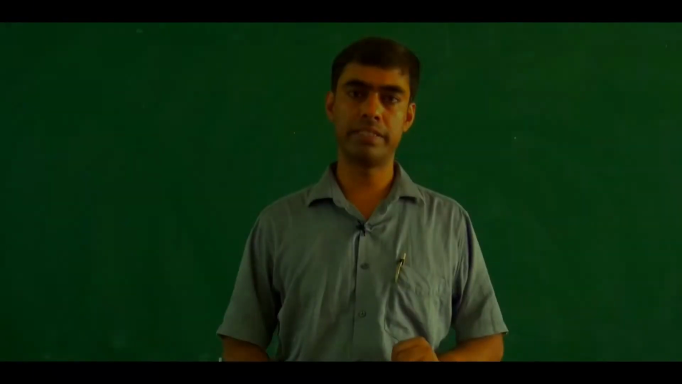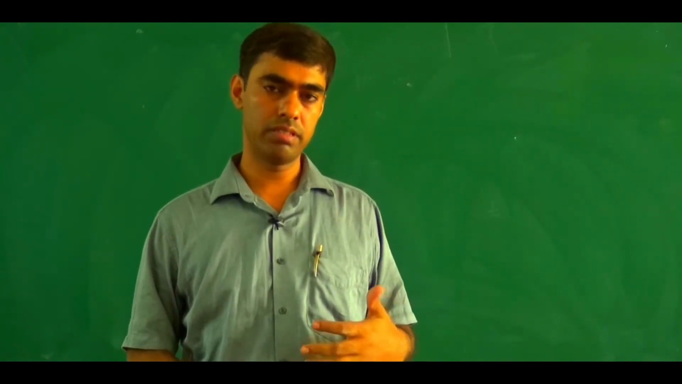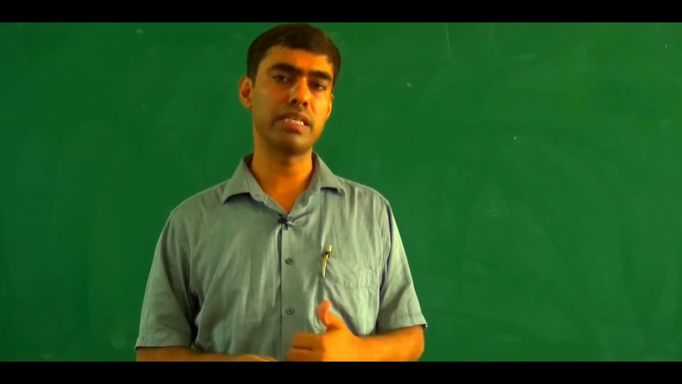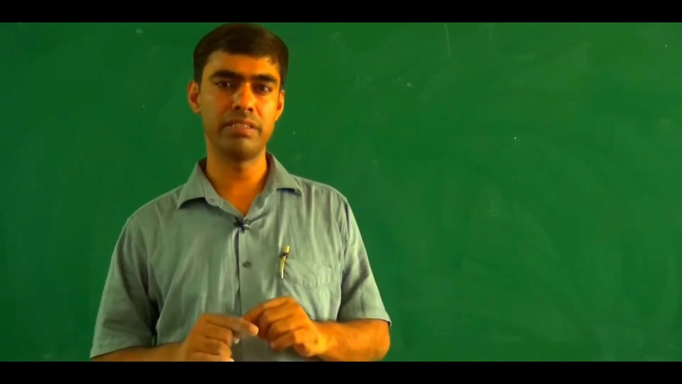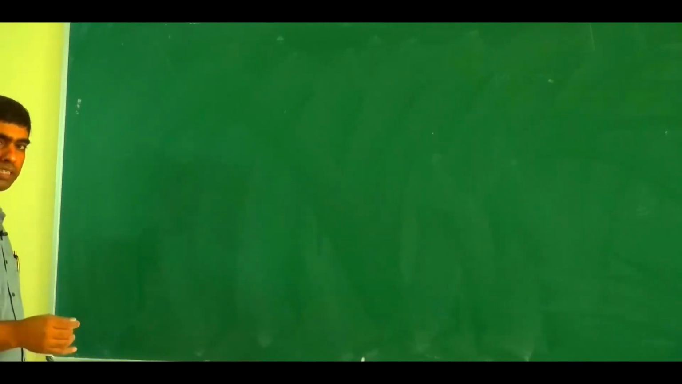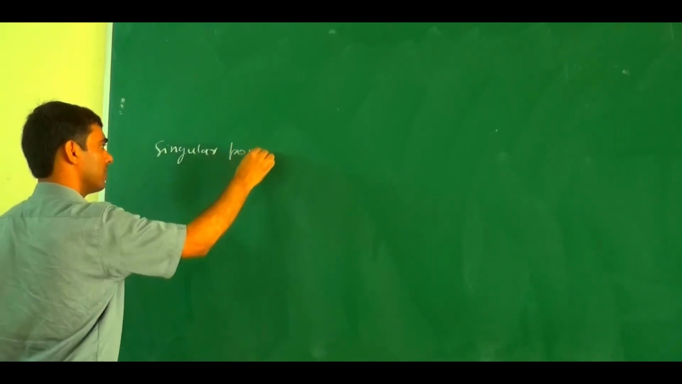Find the singular points. In general we say that a point z equals z0 is a singular point if the function is not analytic at that point. But this is not the correct definition of a singular point. Why am I saying this? Let us take one example. If a function is not analytic at a point, you cannot say that point is a singular point.